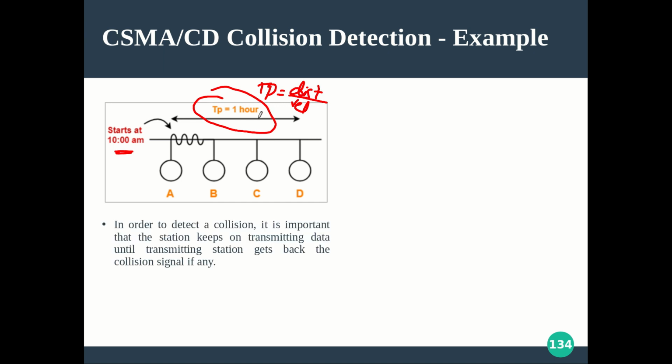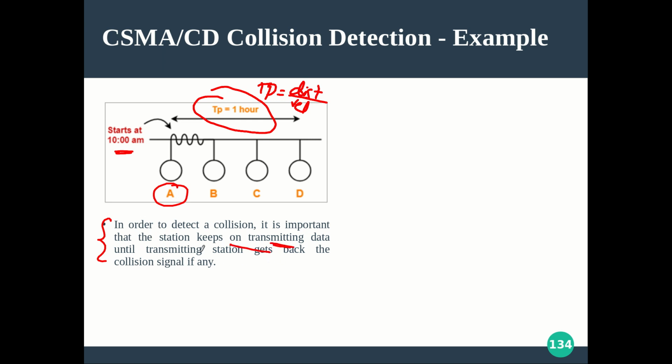Now see, in order to detect the collision, it is important that the station keeps on transmitting data until the transmitting station gets back the collision signal. This is something I was trying to convey in the previous lecture also, and it is very important. The collision can happen at any point in between, but the collision signal will come back, and when it is coming back, A should continue transmitting the data.